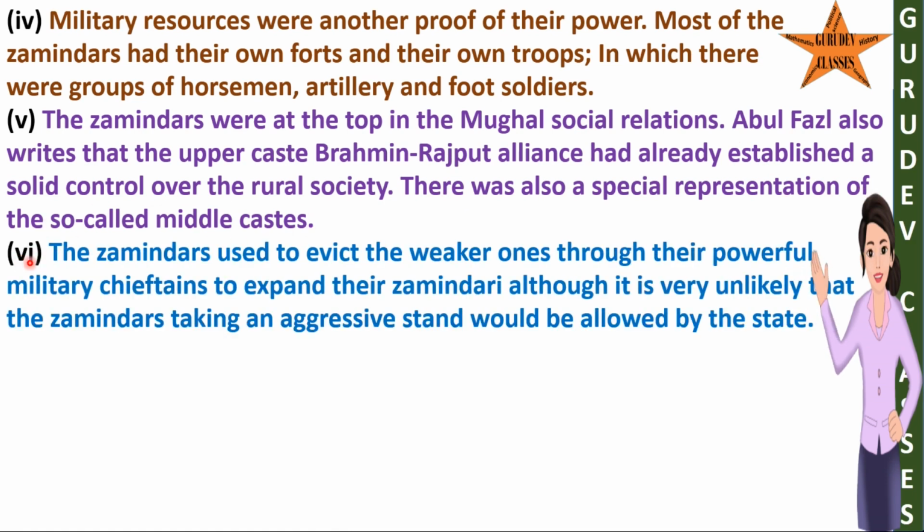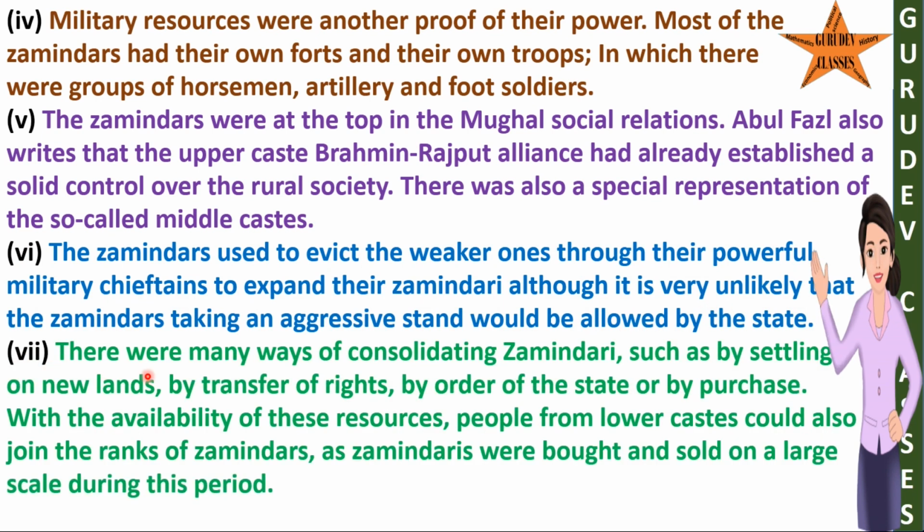6. The Zamindars used to evict the weaker ones through their powerful military chieftains to expand their zamindari, although it is very unlikely that the Zamindars taking an aggressive stand would be allowed by the state. 7. There were many ways of consolidating zamindari, such as by settling on new lands, by transfer of rights, by order of the state or by purchase. With the availability of these resources, people from lower castes could also join the ranks of zamindars, as zamindaries were bought and sold on a large scale during this period.